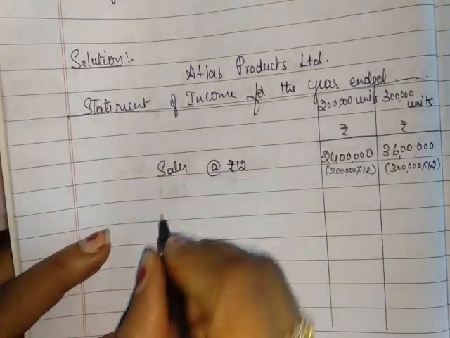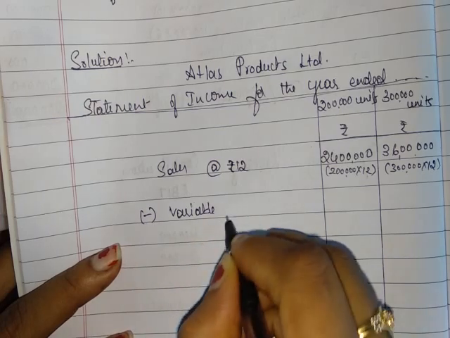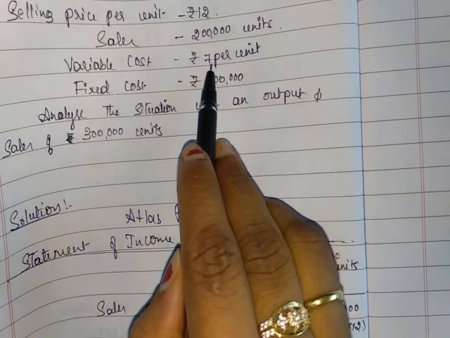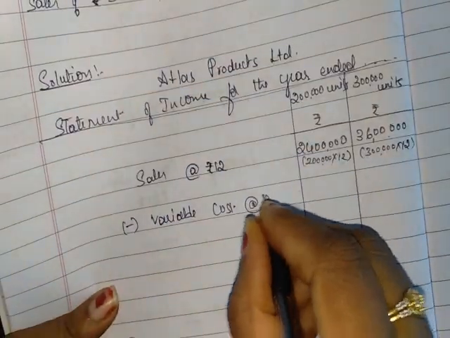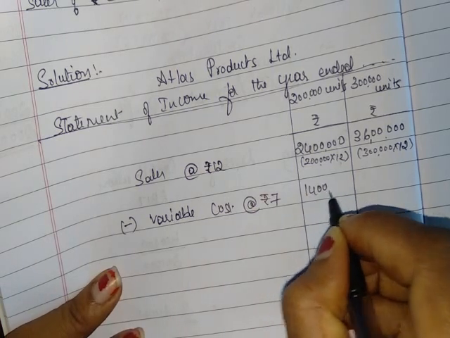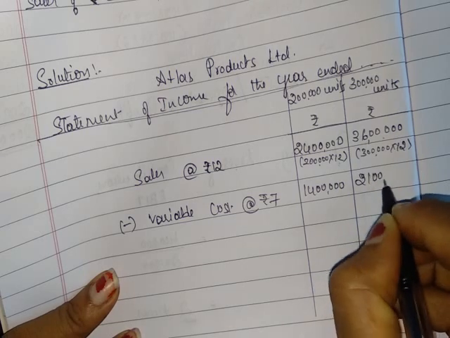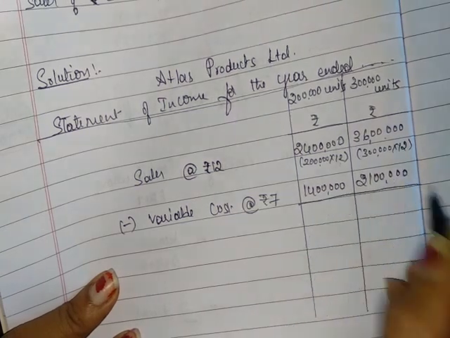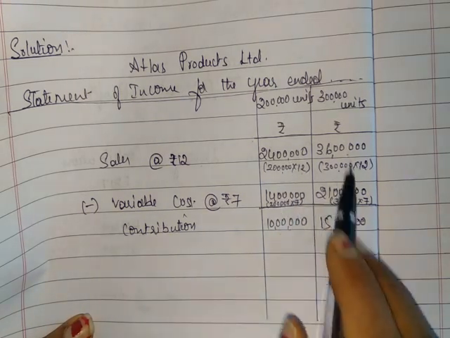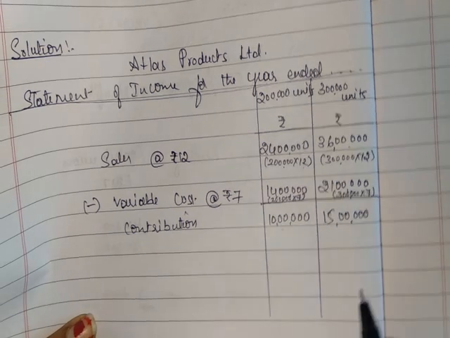From sales, in the end, deduct less variable cost. What is variable cost? Per unit variable cost is rupees 7. So 7 into 2 lakh, it is 14 lakh. 7 into 3 lakh, 21 lakh. And the contribution is sales minus variable cost. 24 lakh minus 14 lakh, 10 lakh. 36 lakh minus 21 lakh, it is 15 lakh.